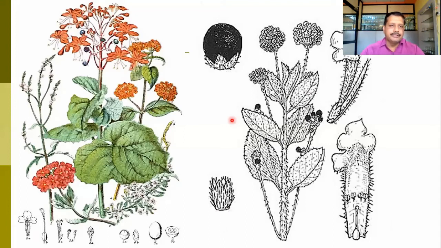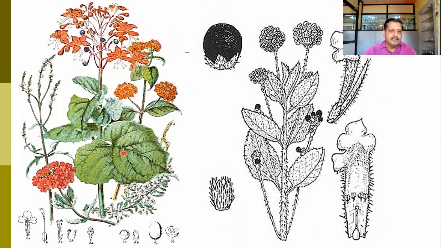Okay. So this is the typical drawing. These are the drawings made by the botanist or the painters, which show all the parts of the plants. These are the drawings which can be preserved in the botanical herbariums as a record.